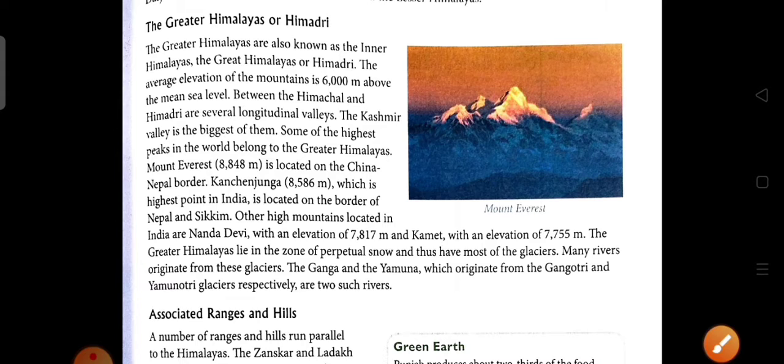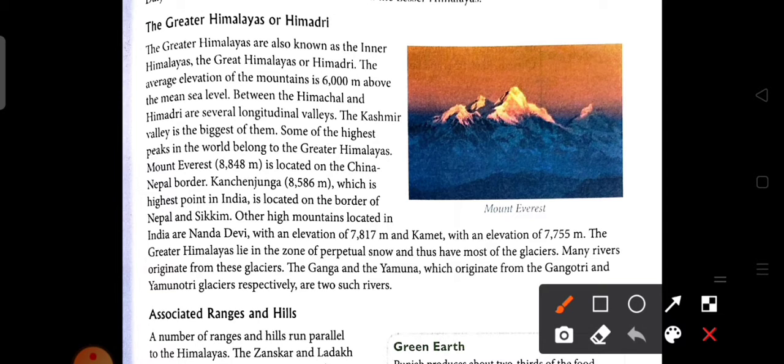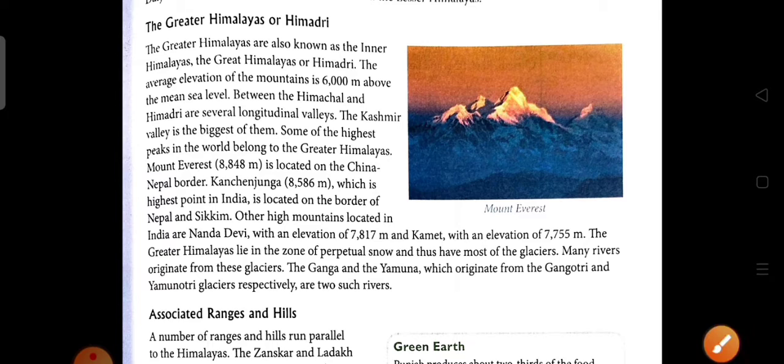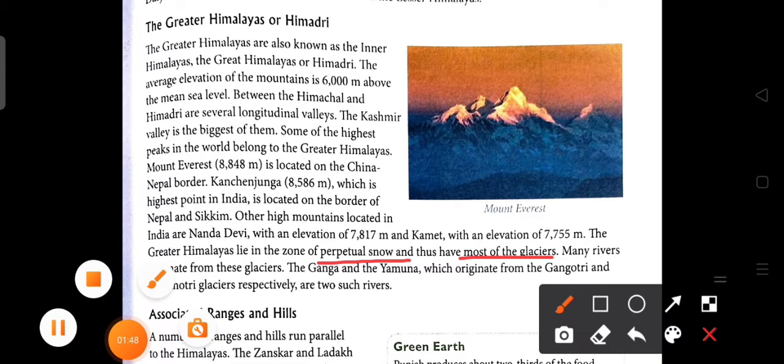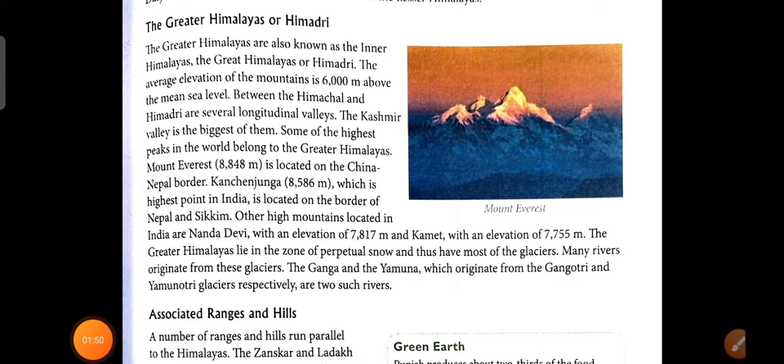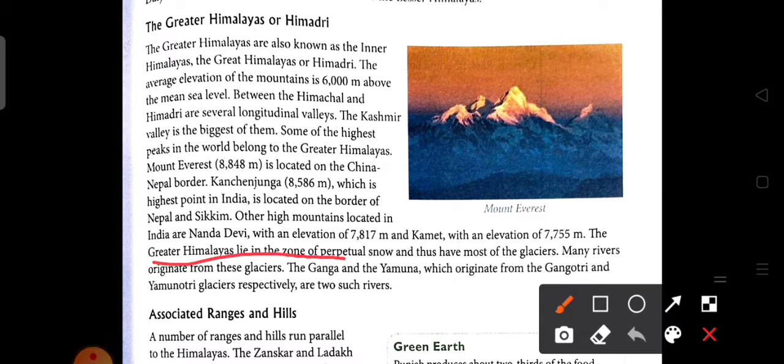The other mountains present in this range are Nanda Devi with an elevation of 7,817 meters and Kamet with an elevation of 7,755 meters. The Greater Himalayas lie in the zone of perpetual snow. Thus, most of the glaciers are here.